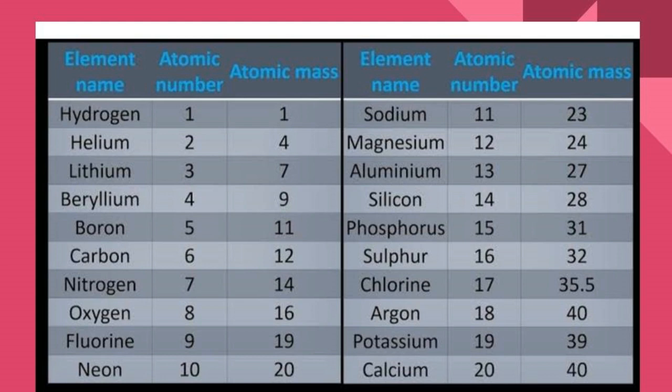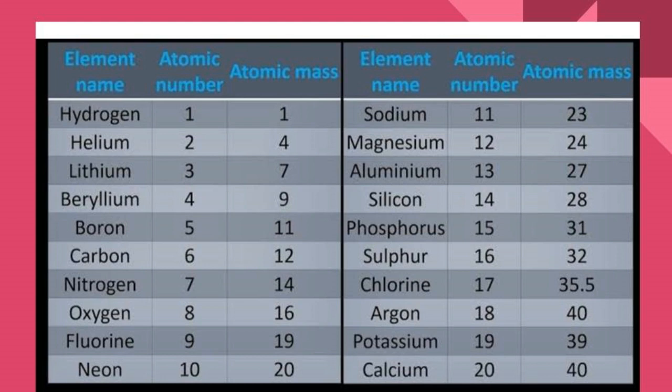Now we are going to see the element name, atomic number and atomic mass. It is important to understand that if it is mentioned that the atomic mass of carbon is 12 AMU, it refers to the average atomic mass of carbon isotopes, not the mass of an individual atom of carbon. So now we are going to see atomic number and atomic mass.